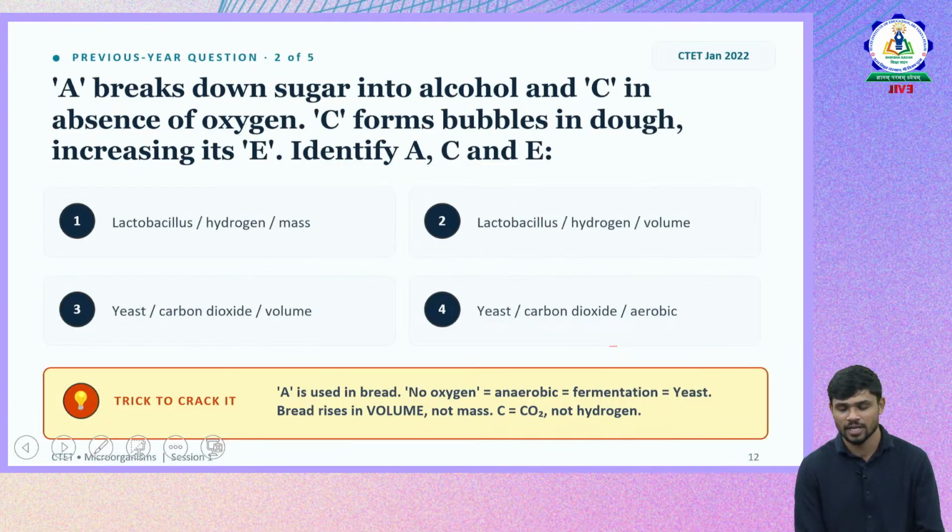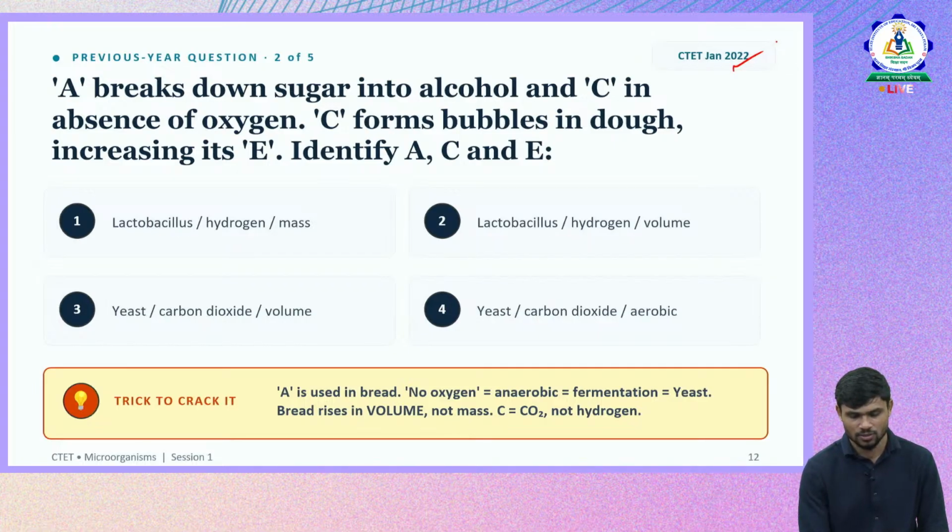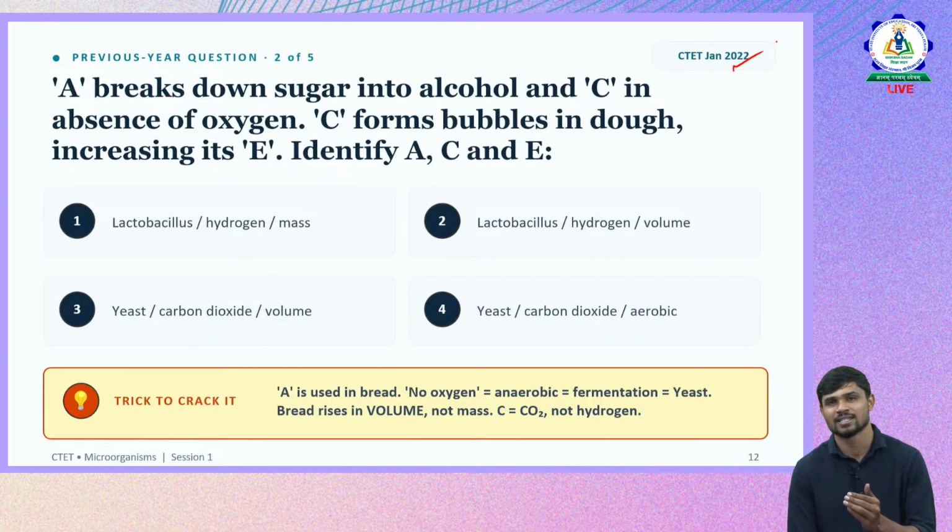Let us move to the next question. It's from 2022. The question is: A breaks down sugar into alcohol, and C in the absence of oxygen. C forms bubbles in dough, increasing its E. Identify A, C, E. So it is a big statement where we have to identify what is A, what is C, and what is E in the statement. Let us break down the statement now.